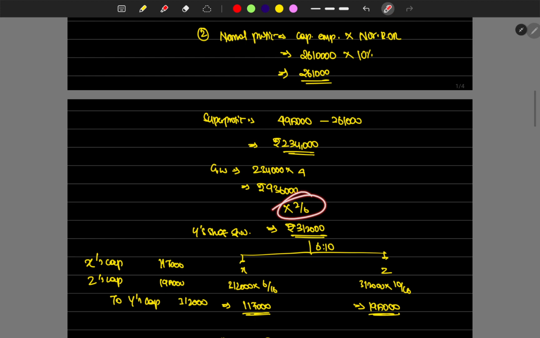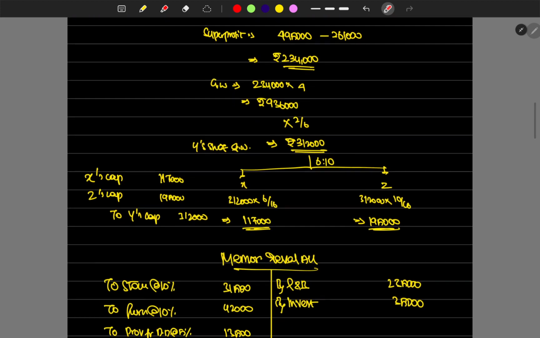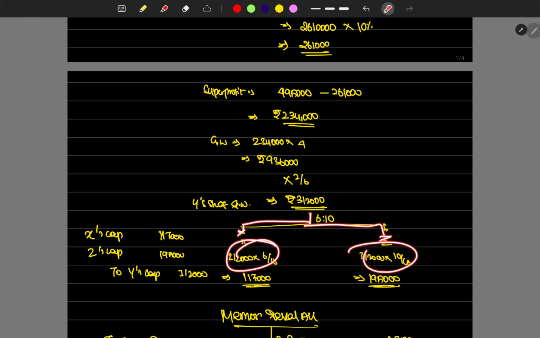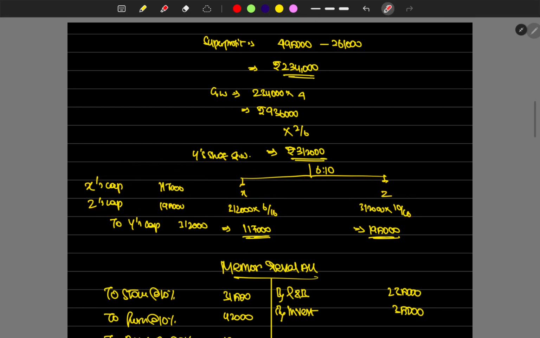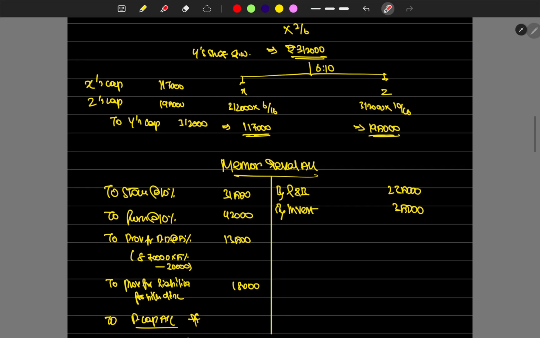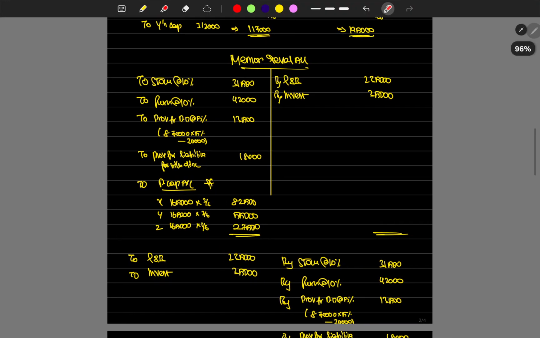Then 2/6 is Y's goodwill share, which is 3,12,000, and as per the gaining ratio it has been split among X and Z, who paid the respective amounts to Y's account. Then we prepared the memorandum revaluation account and reversed it in the balances.